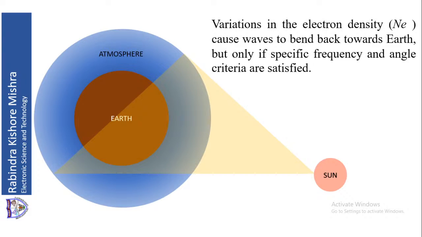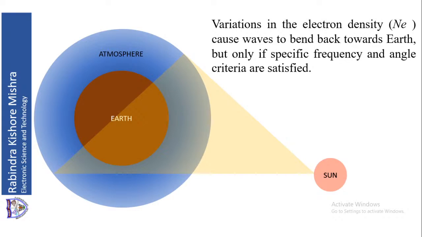So that region of the atmosphere is called the ionosphere, because in that region the gas particles are ionized. Because that region consists of ionized gas particles, that region is called the ionosphere. That extends from 90 km to 1000 km.